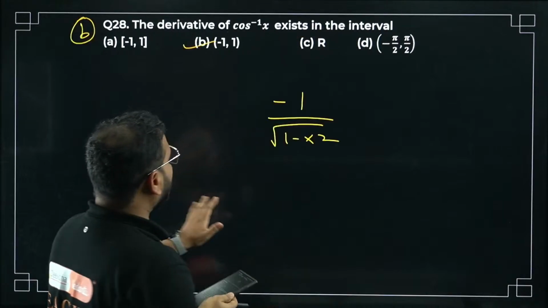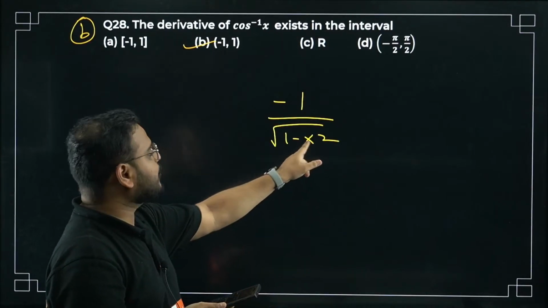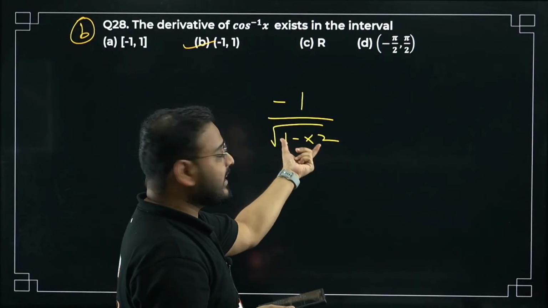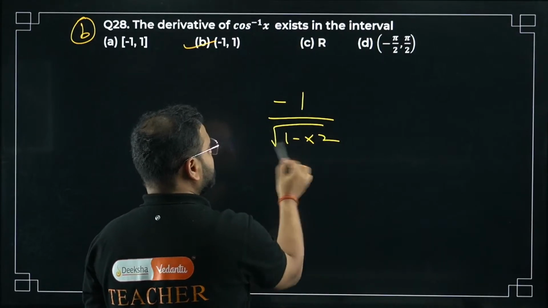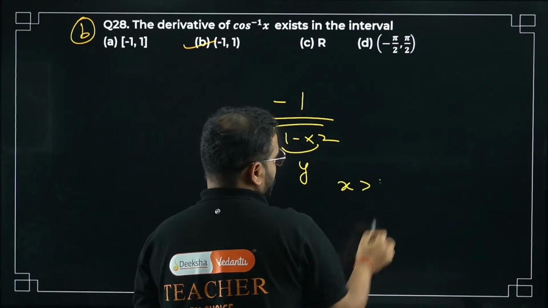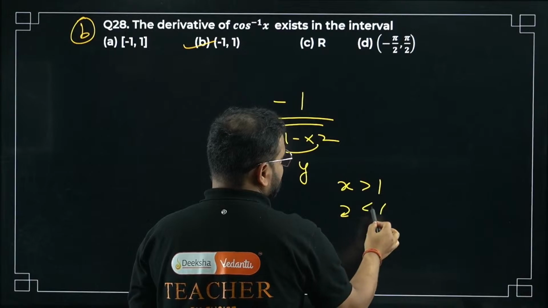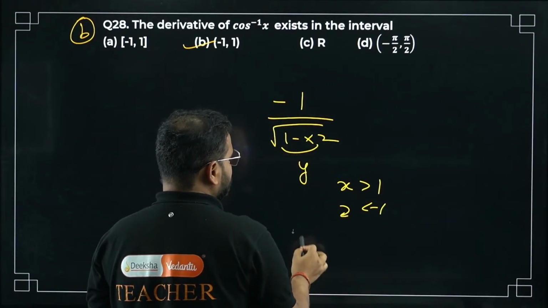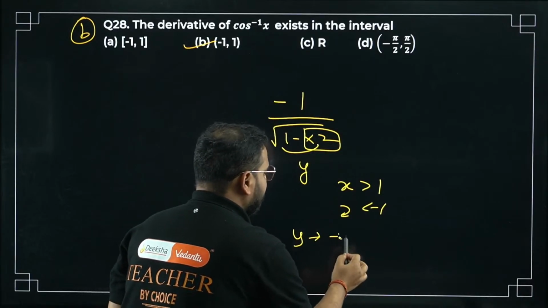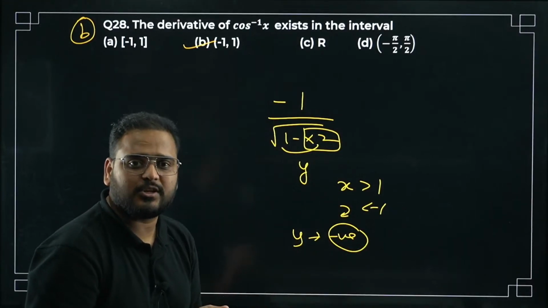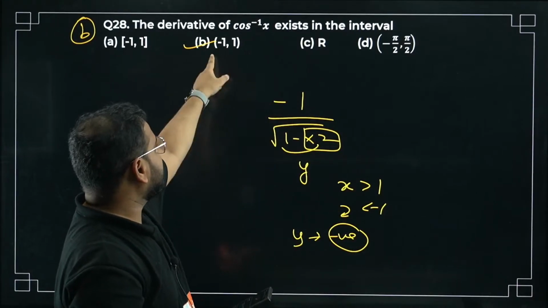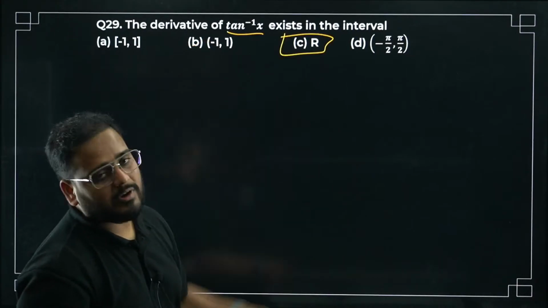Achha, I hope you got this. Why is it correct? You can't take x value more than 1. Can you take that? It will become negative, right? This whole thing will become negative, bacha. If I take this to, let's say, y, and you take x more than 1 or less than minus 1, what will happen? This part will become more than 1, hence y will become negative. I have not said that, but I hope this is understood. This part is understood, right? Why negative? For that reason the range is -1 to 1.